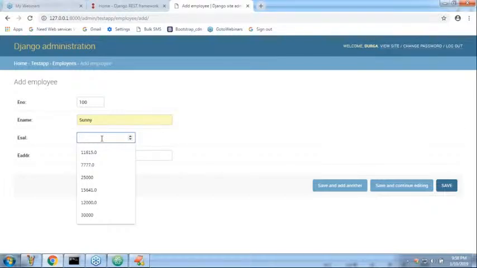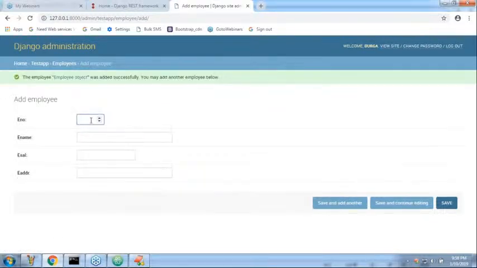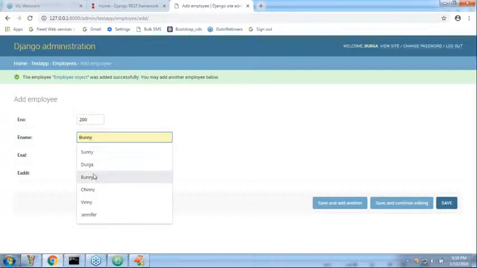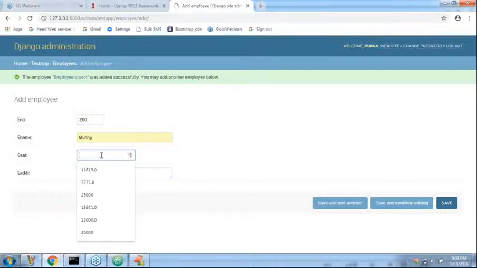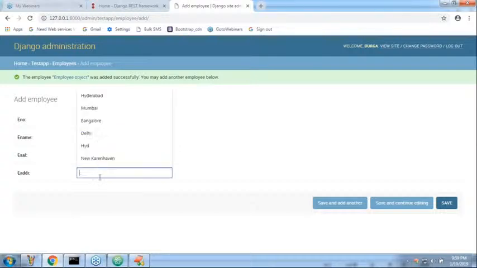Here, admin, it's not required. Session. Okay. ID 1000, I'm taking. Employee address Hyderabad, like that, save and add another. Just 200. Next employee name some bunny. Next salary 2000. Employee address some Mumbai, like that.